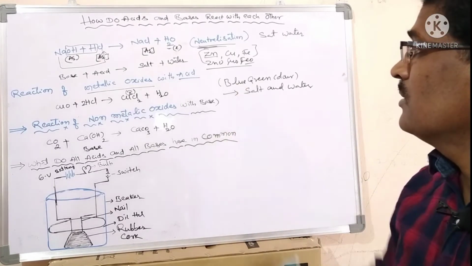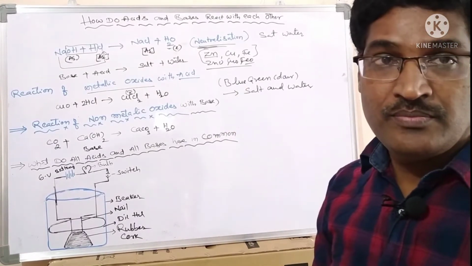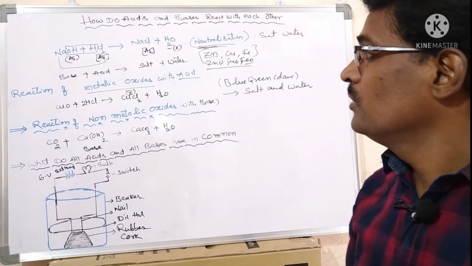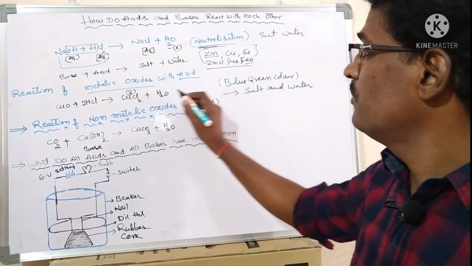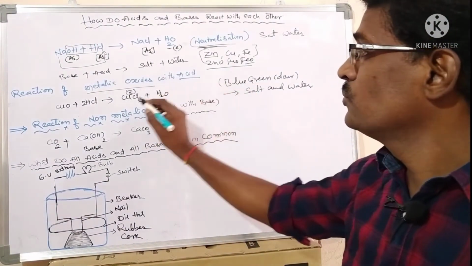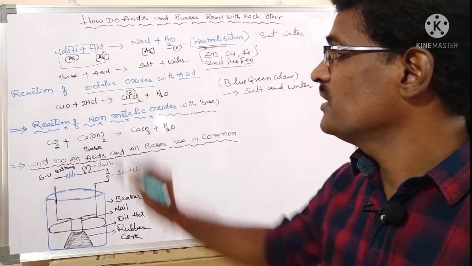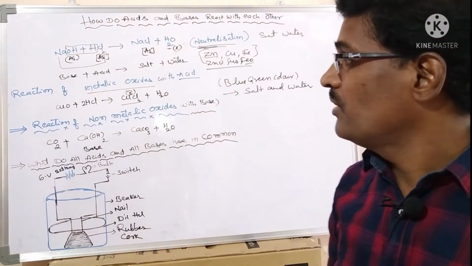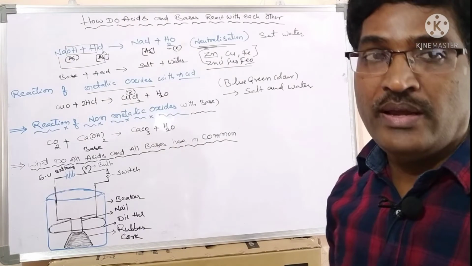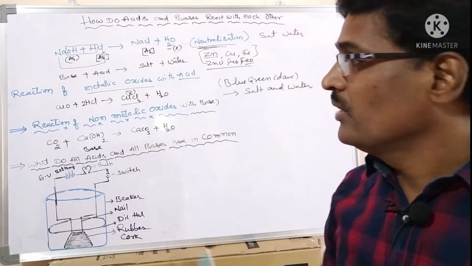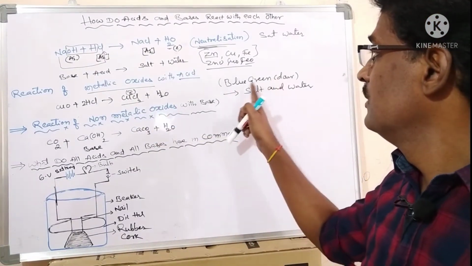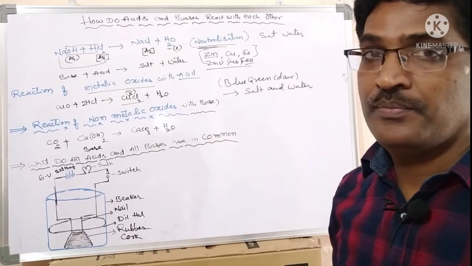The blue-green color is due to copper chloride, which is in the form of Cu2+, copper(II) chloride, and that gives the blue-green color.